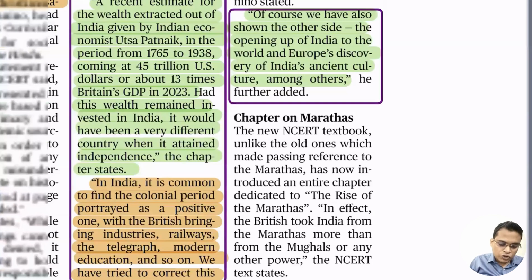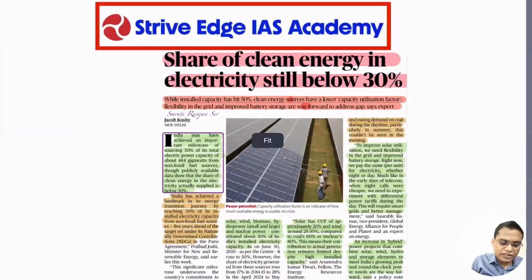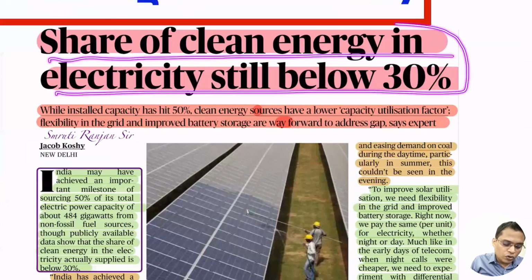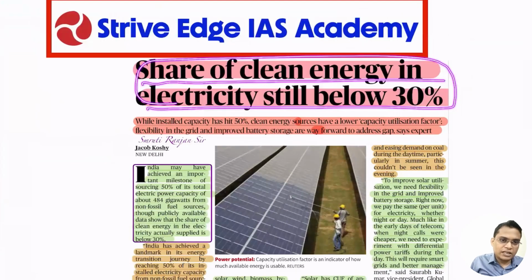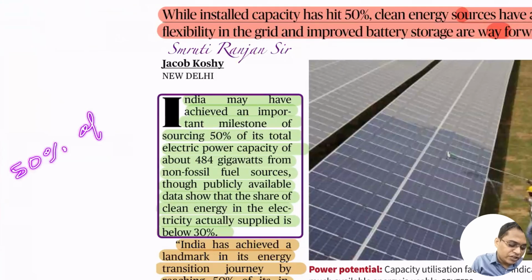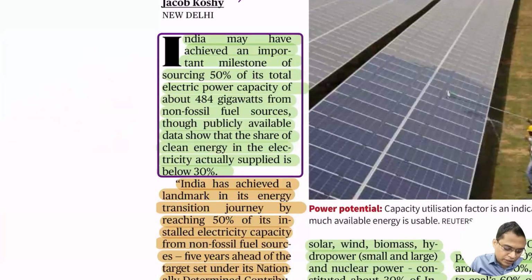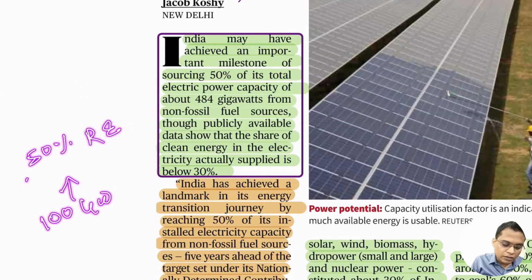Next important issue is an article: the share of clean energy in electricity is still below 30%. I think you know that very recently India was able to achieve 50% of installed capacity. Remember the word installed capacity. That means if we have a total capacity of, let's say, a hypothetical 100 gigawatt, then 50% of that is from non-renewable, non-fossil fuel sources.